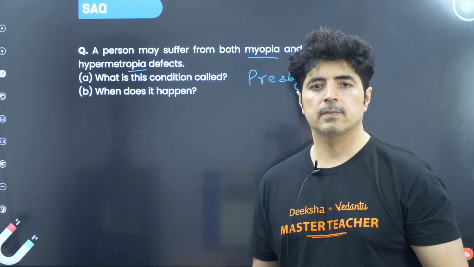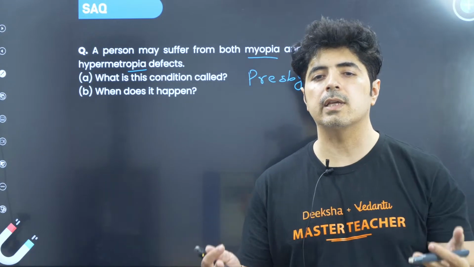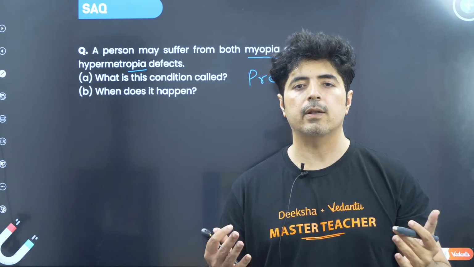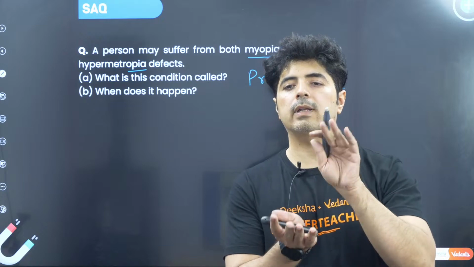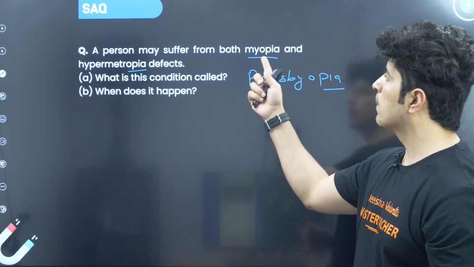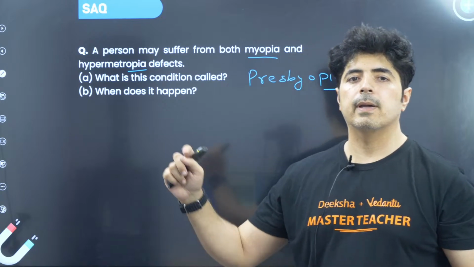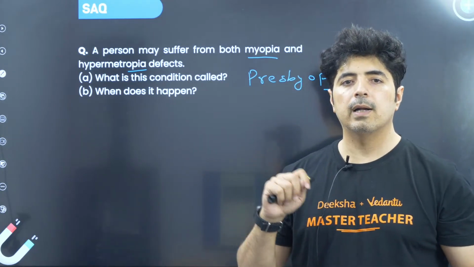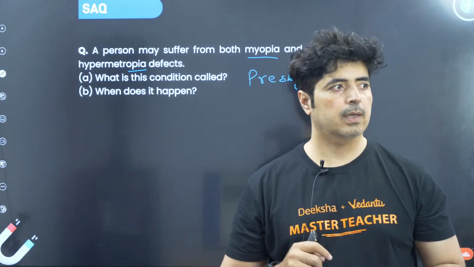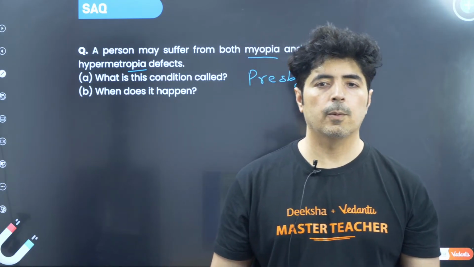When does it happen? When this presbyopia happens? This happens because of aging. As you age more, your ciliary muscle in your eye becomes weaker and weaker, and because of that it cannot adjust the lens as required, and we have these conditions as myopia and hypermetropia. Sometimes myopia is much more than hypermetropia, sometimes hypermetropia is much more than myopia, but the entire thing is called presbyopia. I hope it is absolutely clear, guys.